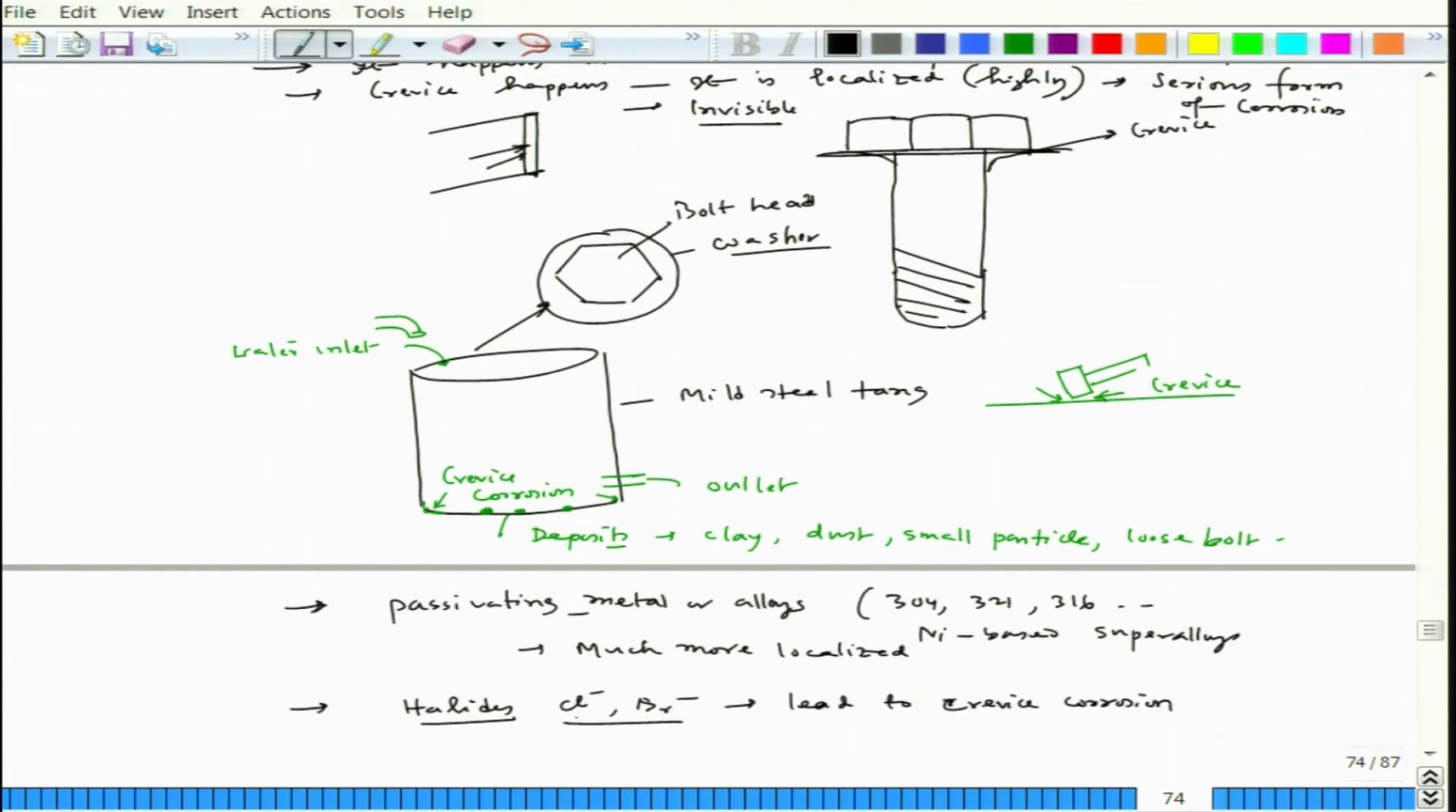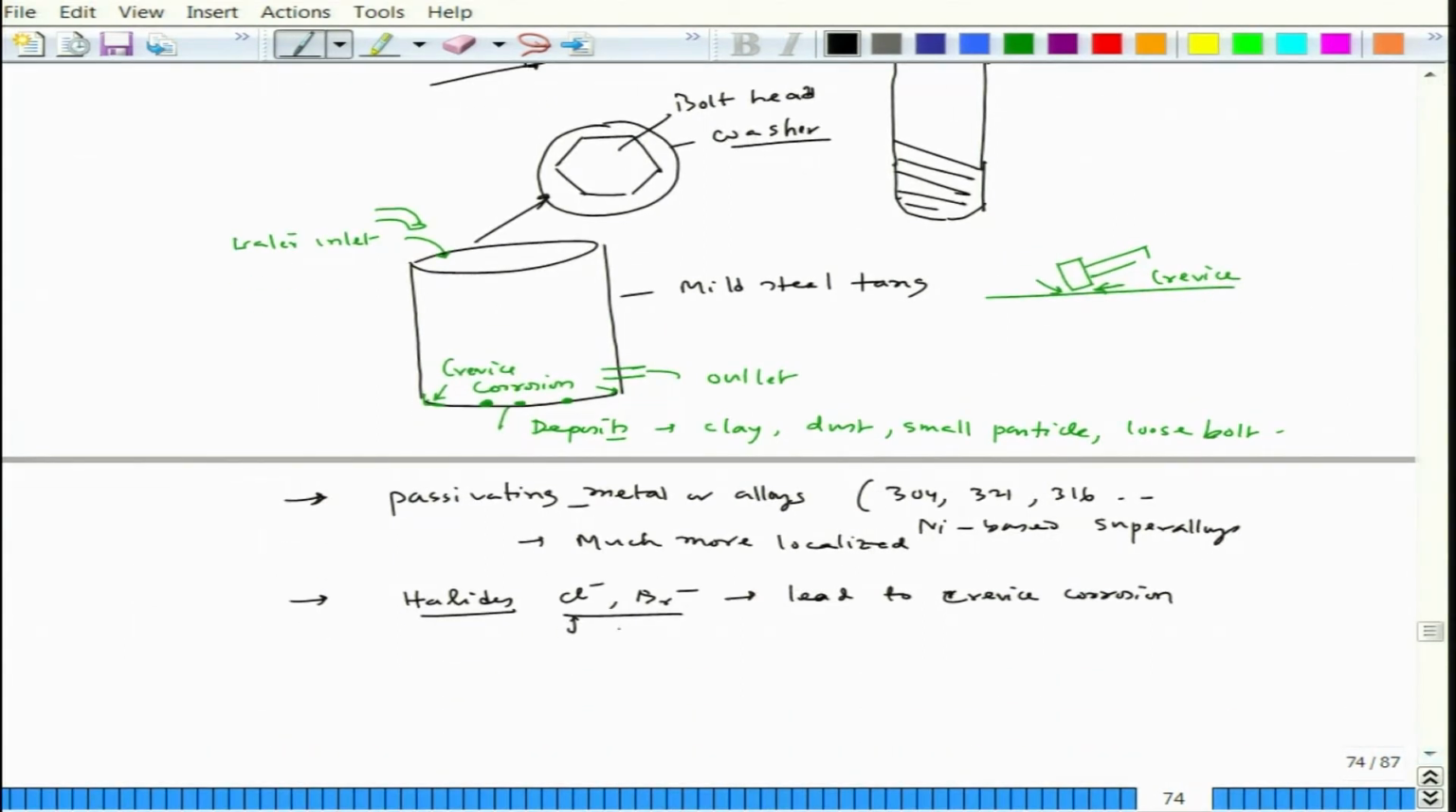We will understand the effect of chlorine ion, but mostly crevice corrosion is more pronounced in the case of brackish water or saline water or sea water, where you have a lot of chlorine ions.